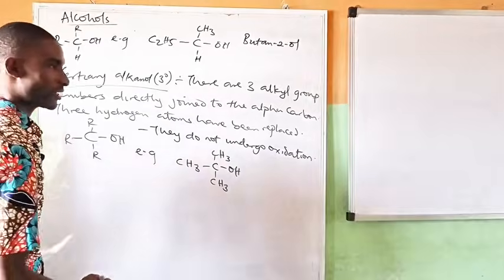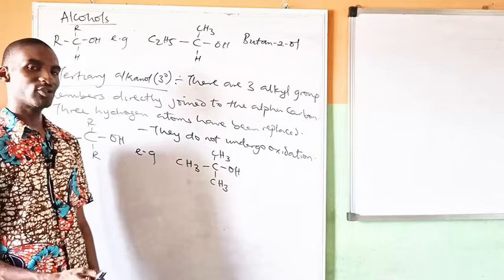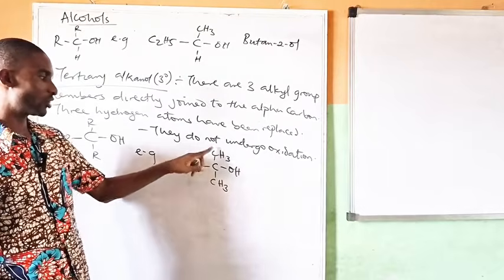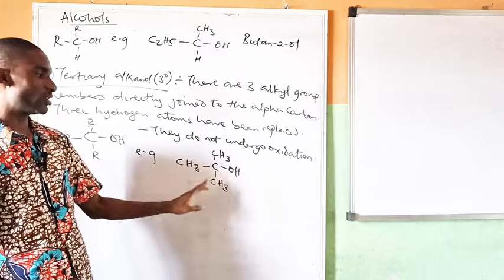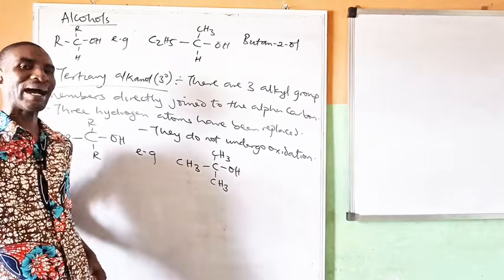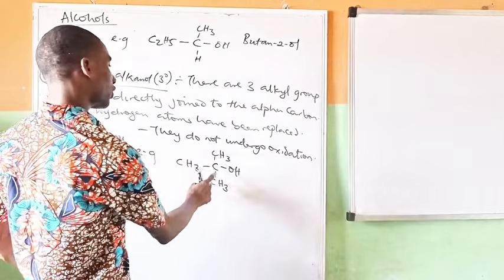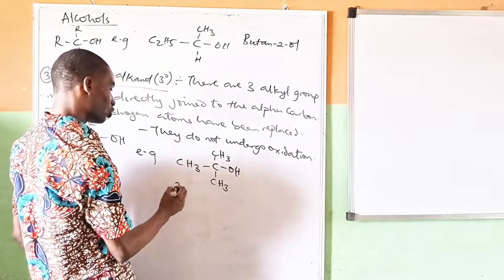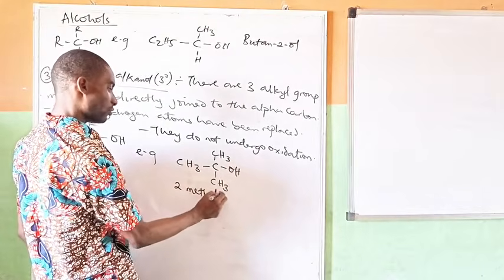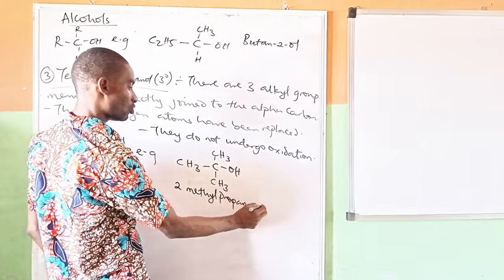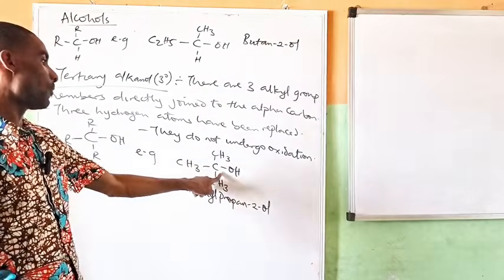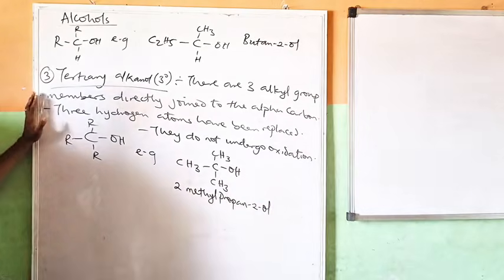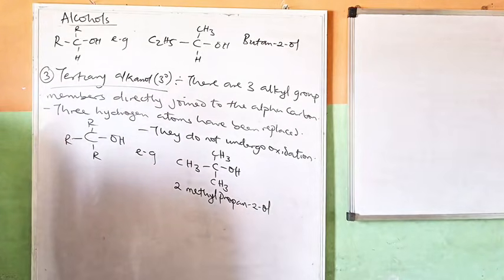So how do we name this? Can you try to name this? Pause the video and try to name it. Okay, you made your attempt. So let's name it. This is 1, 2, 3. Count from any angle. It's 3 carbon, that's the straight chain, so it's propan. Then the OH is on carbon 2, so it's propan-2-ol. But there is a methyl on carbon 2. So this is 2-methyl propan-2-ol. This is an example of a tertiary alkanol, and it cannot go through any form of oxidation.